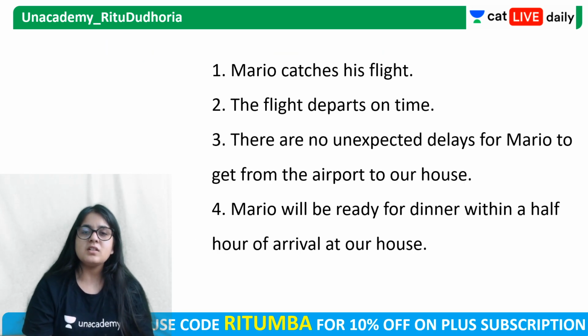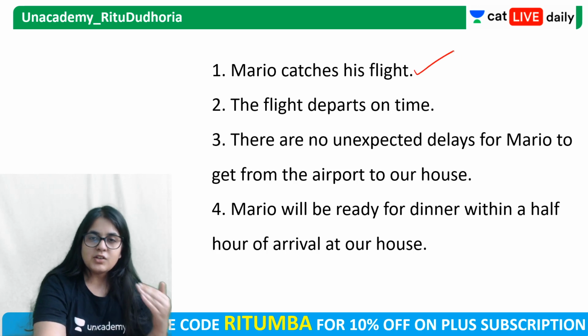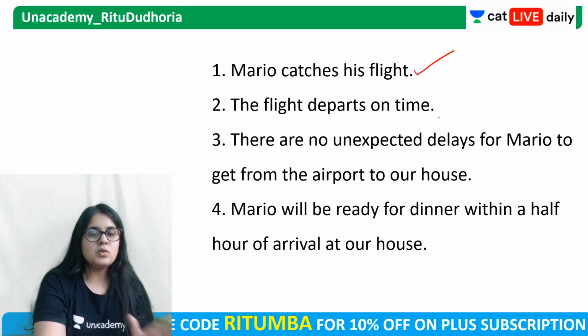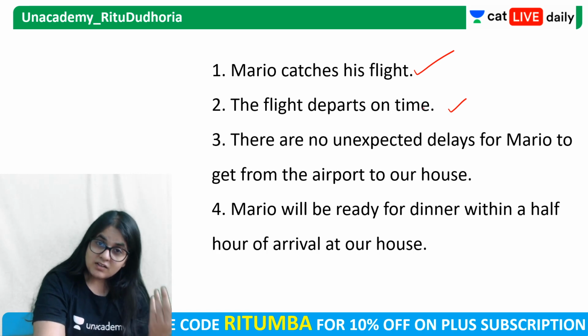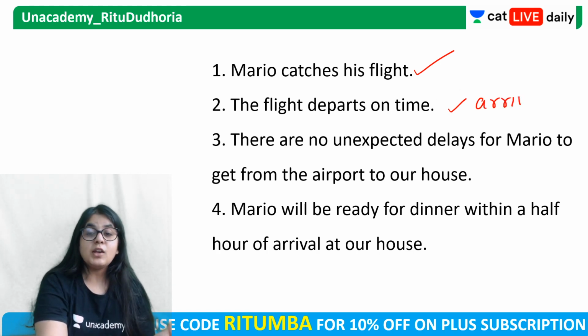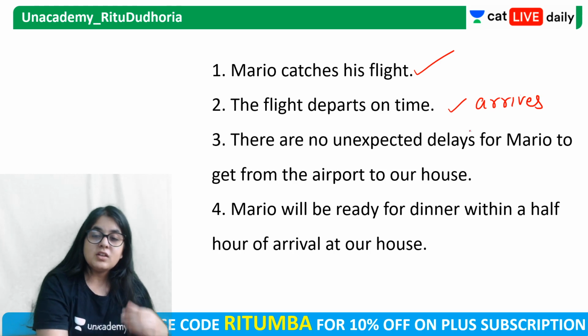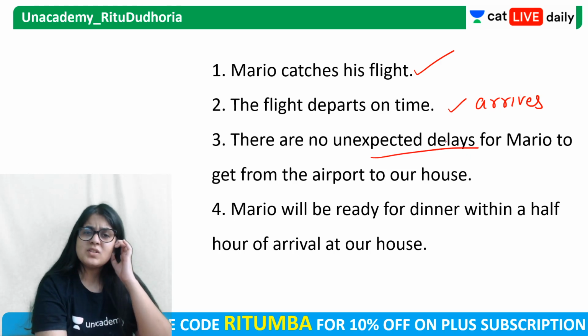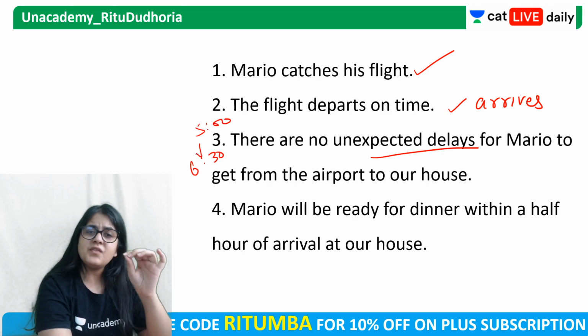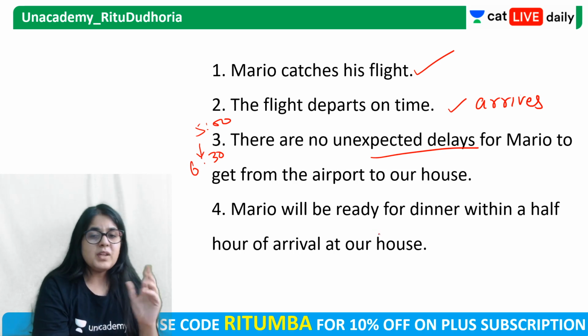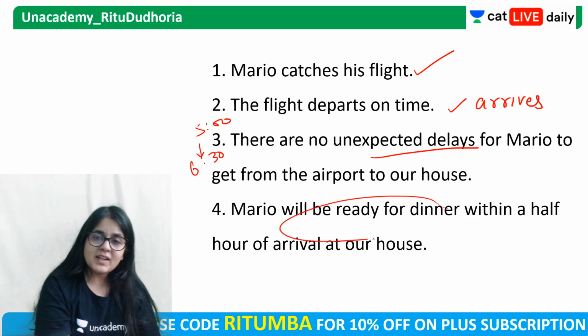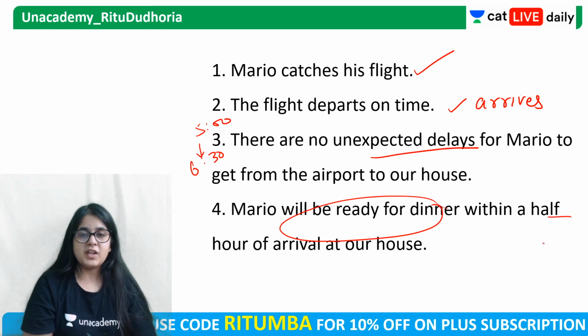Look at this. What are the different assumptions? The assumptions are Mario catches the flight. Mario boards the flight. The flight departs on time. The flight arrives also on time. That also we can assume. There are no unexpected delays. मतलब traffic कुछ नहीं होगा. वो 5 p.m. को पहुंचेगा और 6:30 p.m. को घर पहुंच जाएगा. 1.5 hour एकदम अच्छे से कैलकुलेट किया. No unexpected delays. 7 p.m. को डिनर के लिए निकल जाएंगे. मतलब Mario will be ready for dinner, and that too within half an hour of arrival.